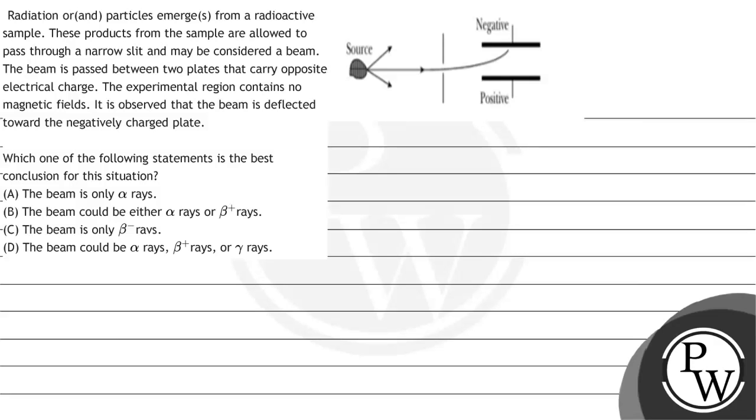So the question says radiation or particles emerge from a radioactive sample. These products from the sample are allowed to pass through a narrow slit and may be considered a beam. The beam is passed between two plates that carry opposite electrical charge. The experimental region contains no magnetic fields. It is observed that the beam is deflected towards the negatively charged plate.